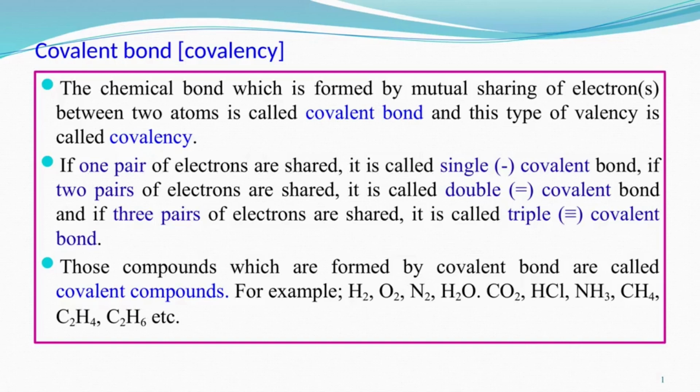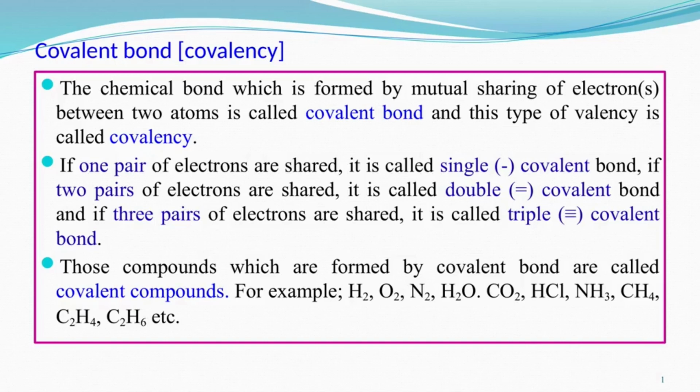In this type of bond formation, the valency they show is known as covalency. If one pair of electrons is shared, it is called a single covalent bond. If two pairs of electrons are shared, it is called a double covalent bond, and if they share three pairs of electrons between two atoms, it is called a triple covalent bond.